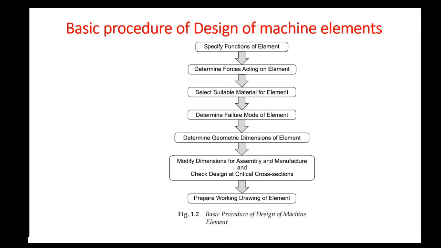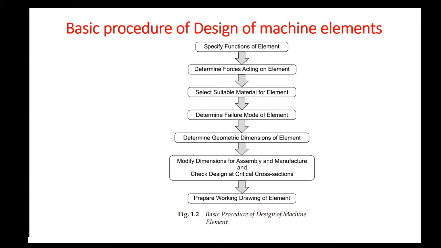It involves specifying the functions of the element, determining the forces acting on the element, selecting suitable material for the element, determining failure mode of the element, determining the geometric dimensions of the element, and modifying the dimensions for assembly and manufacture if required, and finally preparing the work drawing of the element. Let us discuss each of these steps one by one.